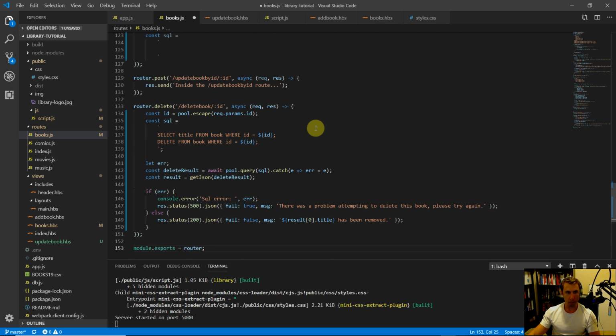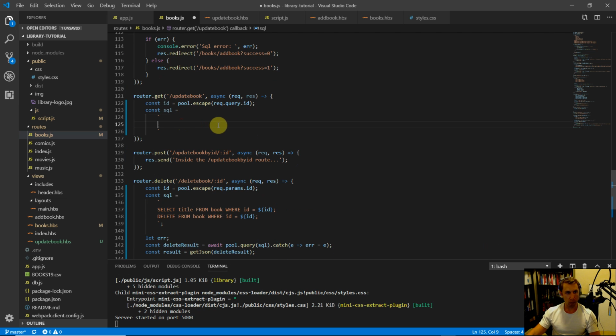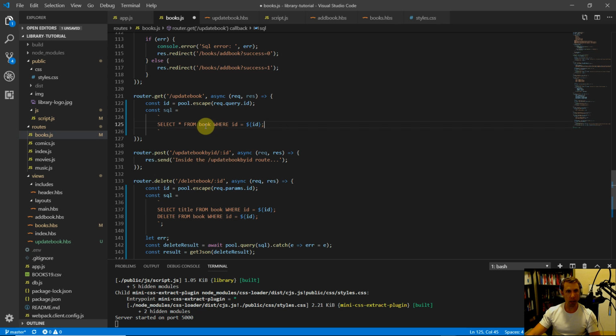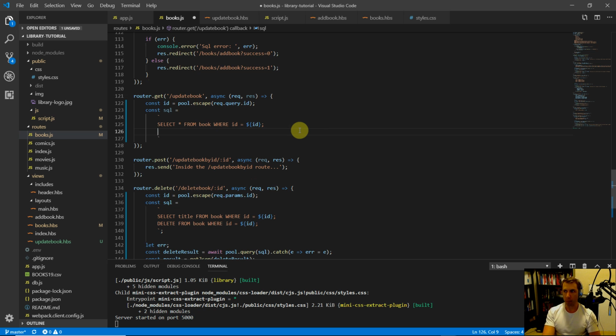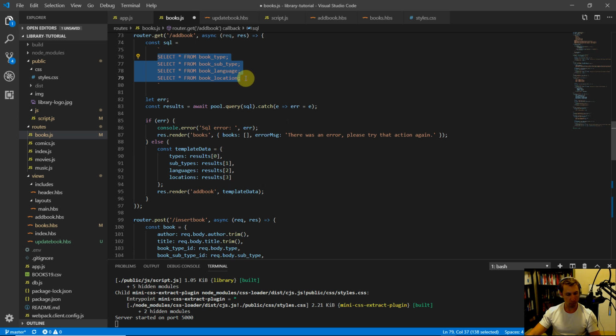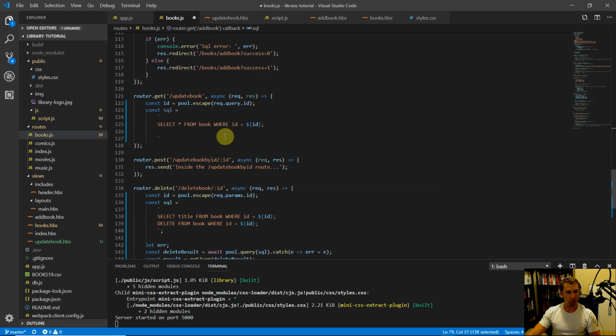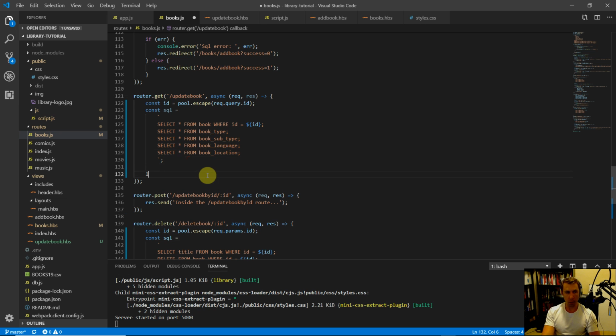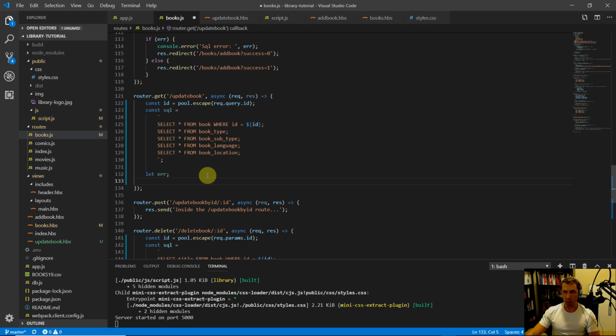So let's see what we're going to need to grab here. So let's do some template literals, and we'll do select star from book where ID equals, and then we'll just concatenate the ID in here. So that'll get us the specific book record that our users are trying to get updated. And then we'll just do, where's that other route that we wrote? Let's just copy all these because it's pretty much going to be the exact same. So copy all these. This was from the add book route. We're going to pull back all that exact same data. Save this, close the template literal string, and then let's create our error object.